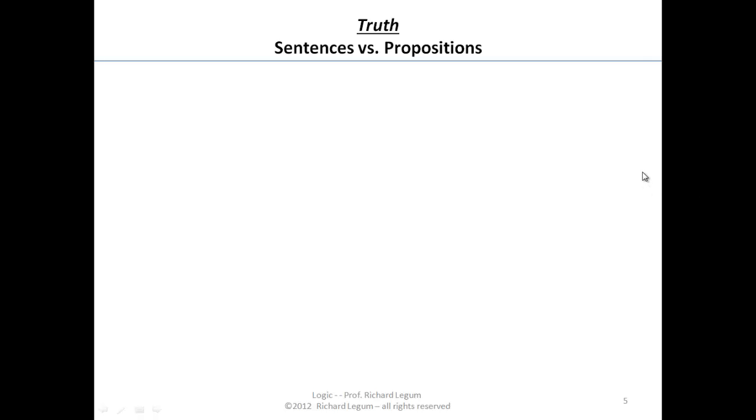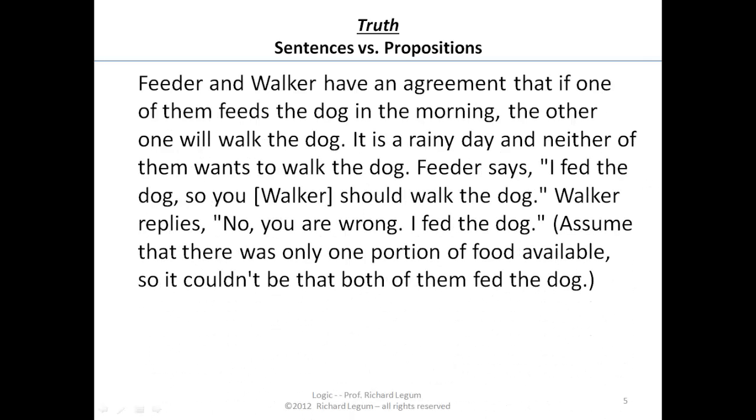But let's consider an example that's going to show you the difficulty we would have. We have two people, feeder and walker. Let's say they live together in an apartment and they own a dog. Well, feeder and walker have an agreement. If one of them feeds the dog in the morning, the other one walks the dog.